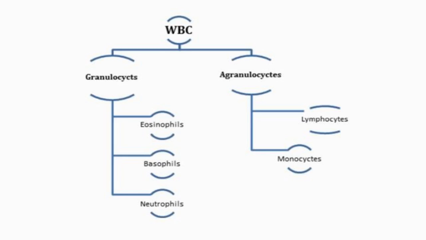Further, granulocytes are divided into three categories. First is eosinophils, second is basophils, and third is neutrophils. And agranulocytes are divided into two categories: lymphocytes and monocytes.